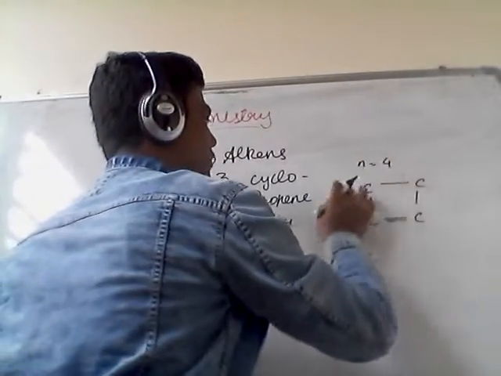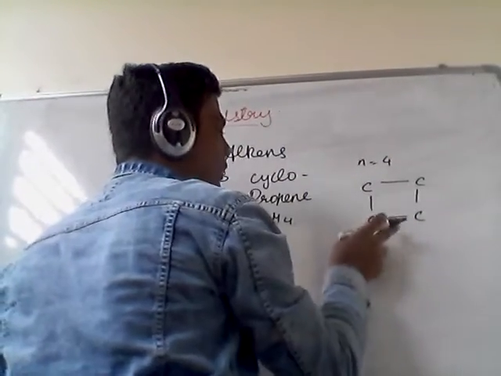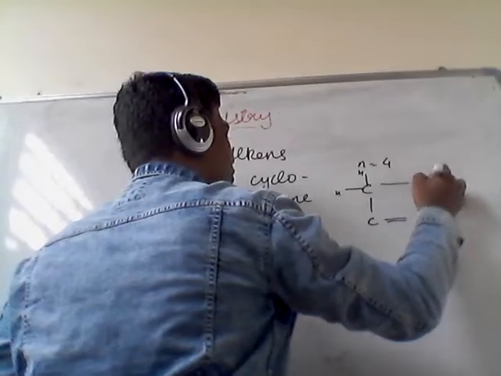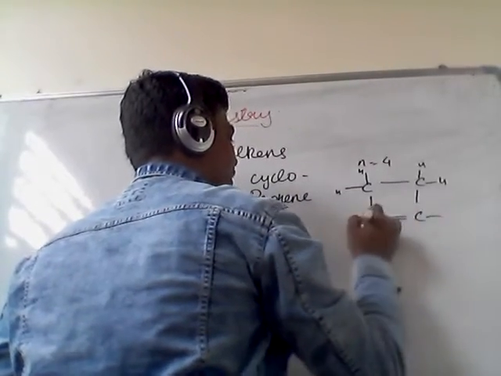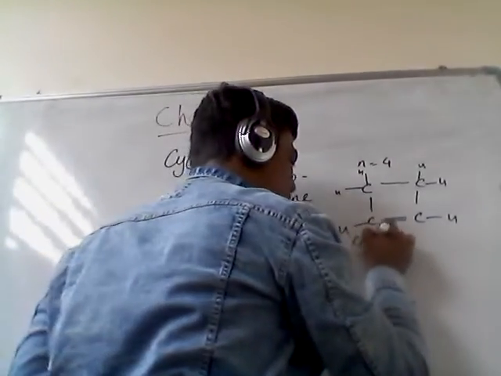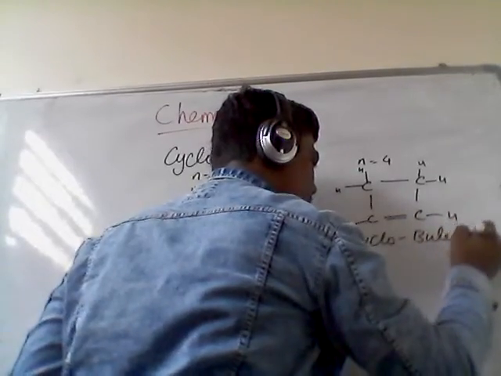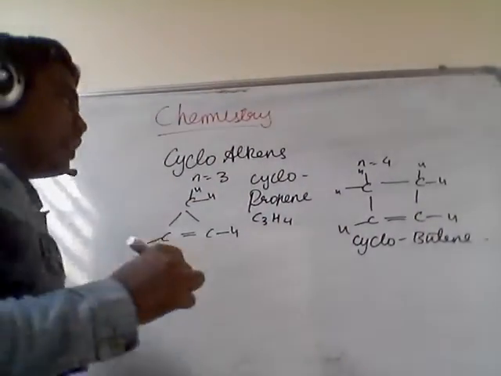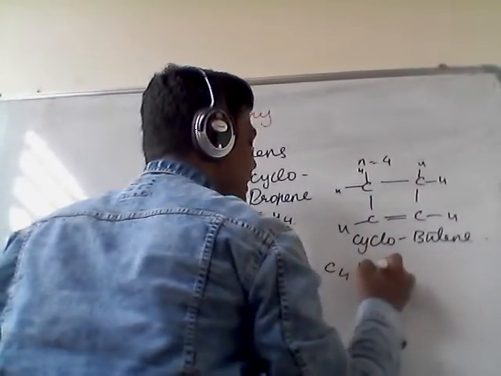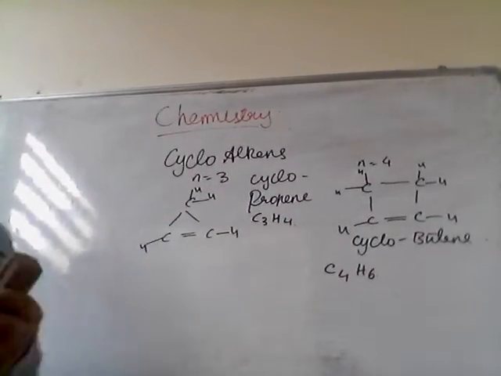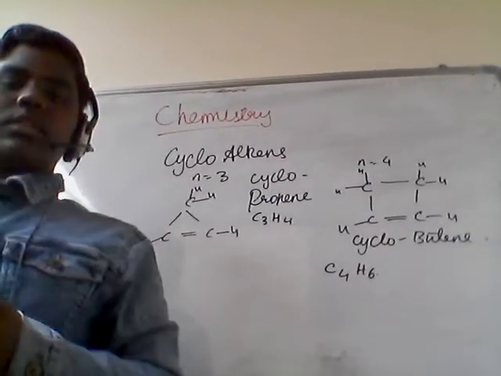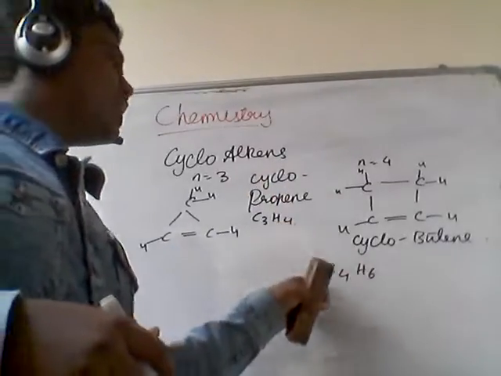So for n equals 4 carbon atoms, as it's an alkene, one double bond between carbon and carbon atom. The rest: here 2 hydrogens, here 2 more hydrogens, here 1 hydrogen, here 1 hydrogen. This is the structure for cyclobutene. Now how do we write it? C4, and hydrogens 1, 2, 3, 4, 5, 6: C4H6. So for n equals 4, we got C4H6.